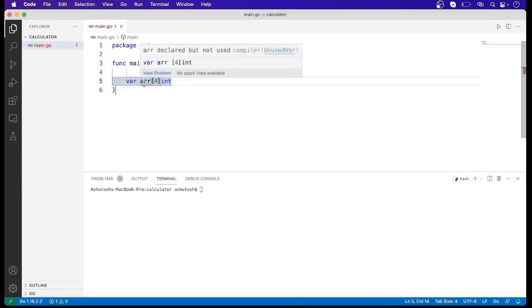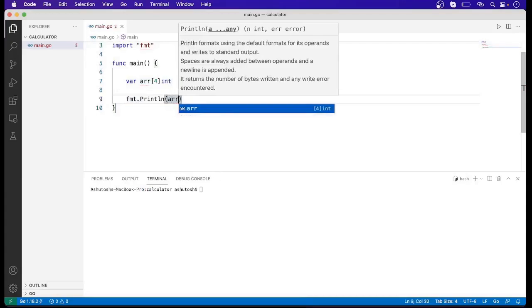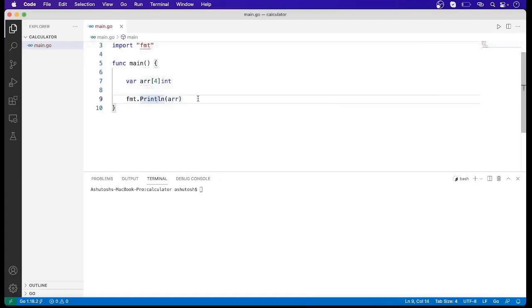Now one warning is showing: array declared but not used. So now I will have to use it. Suppose we want to print this array. Now I will run this code.